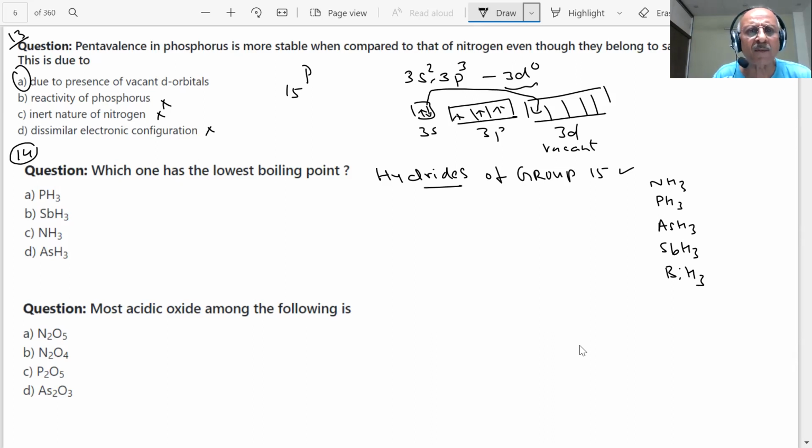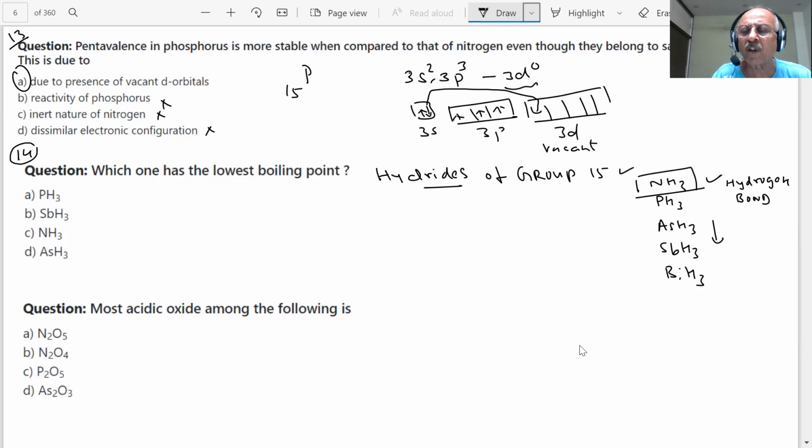What is happening to the boiling points? They do not show a regular trend. NH3 has a high boiling point, which is an exceptional case. That reason we already know: because of the high electronegativity of nitrogen, there is hydrogen bonding. Then from PH3, it will go on increasing down the group. So it increases down the group, but NH3 has a higher boiling point because of hydrogen bonding.